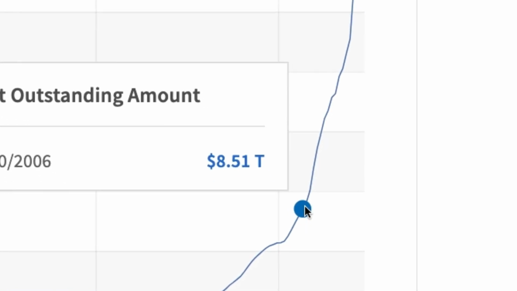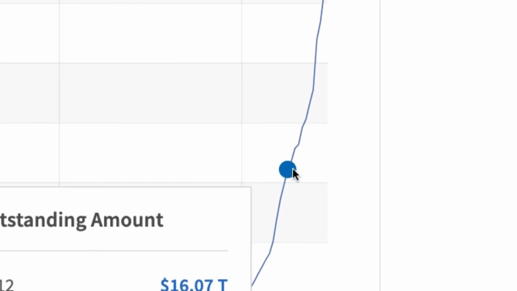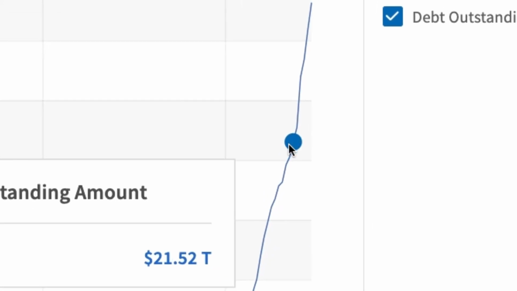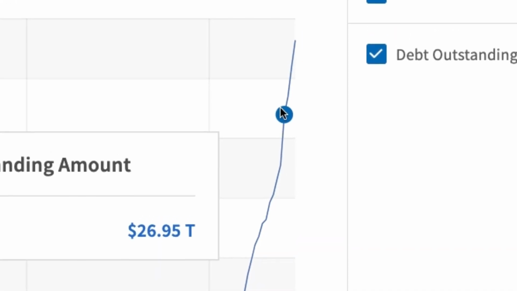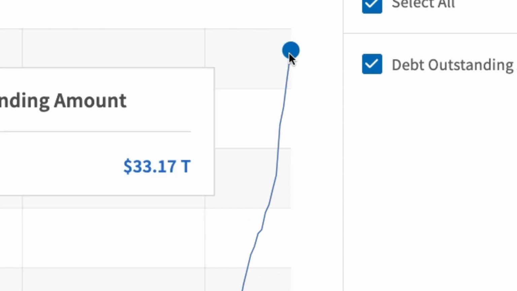And then now you can see that in the 2000s, we really started racing up. 16 trillion, 20 trillion, 26 trillion, 30 trillion, 33 trillion as of 9/30/2023. We know that the deficit was almost 2 trillion, so we're over 35 trillion now.